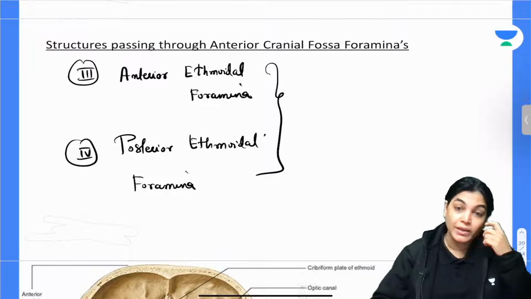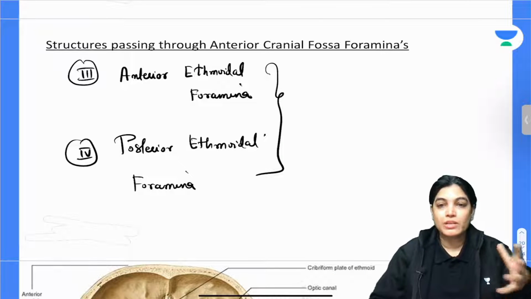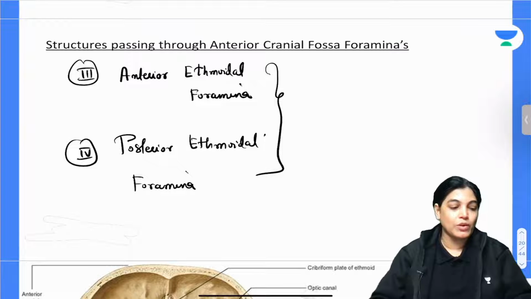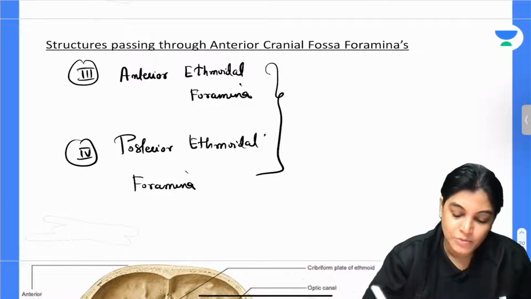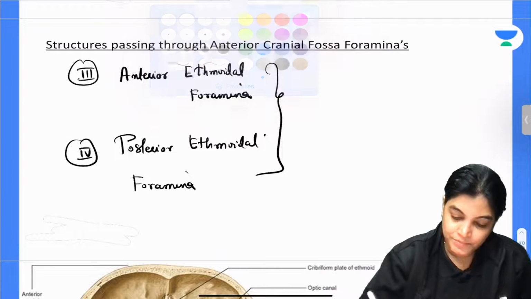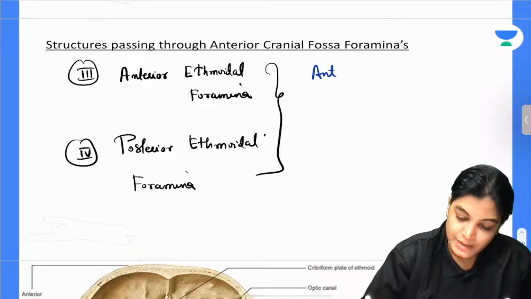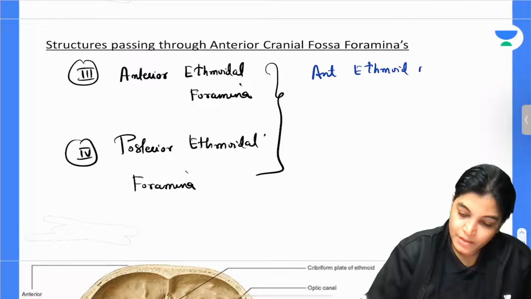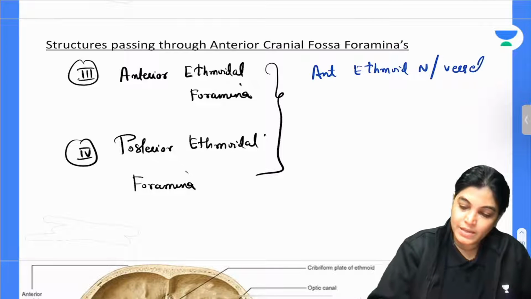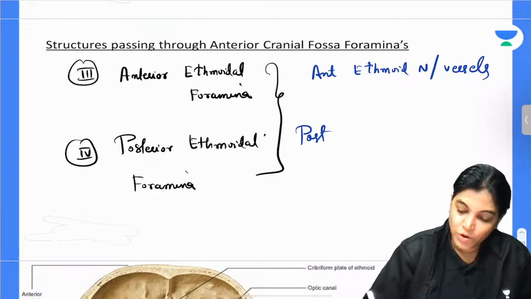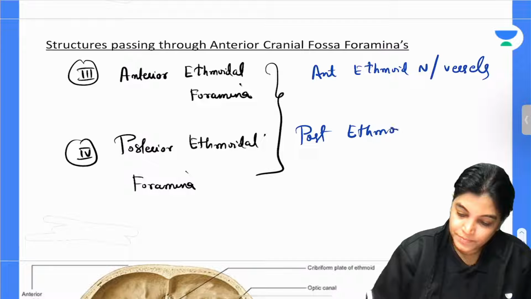You can know it by knowing that the names of the structures passing are the same as the name of the foramen. So the structures are anterior and posterior ethmoidal nerves and vessels. The structures are anterior ethmoidal nerves and vessels, and that of posterior ethmoidal nerves and vessels.